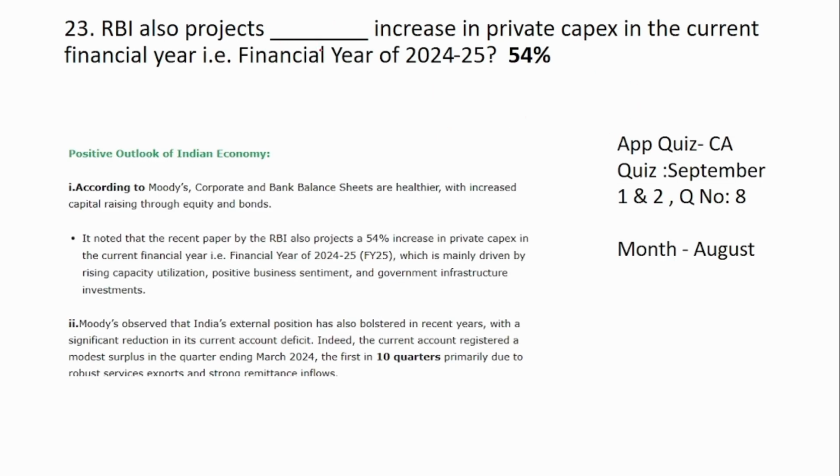The 23rd question is, RBI also projects dash increase in private capex in the current financial year, that is financial year 2024-25. So here it is a 54% increase in the private capex.